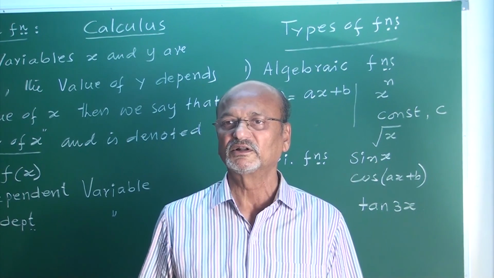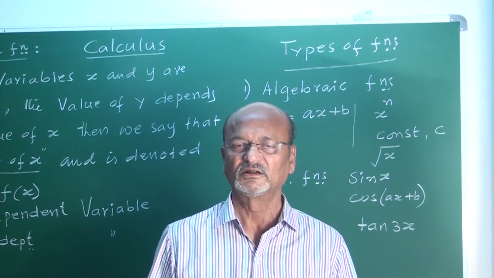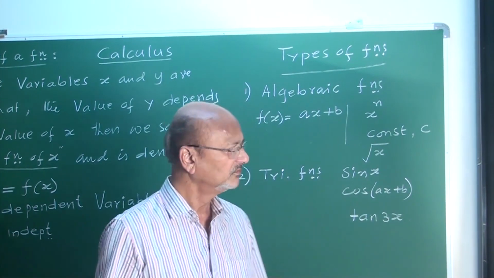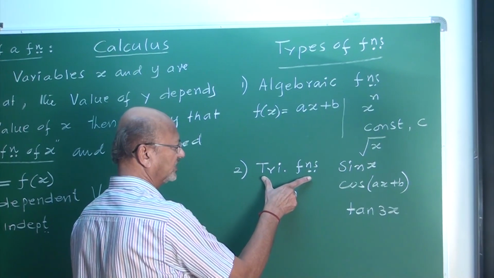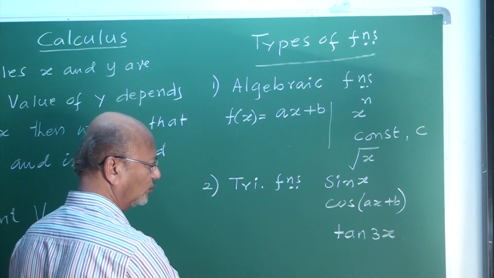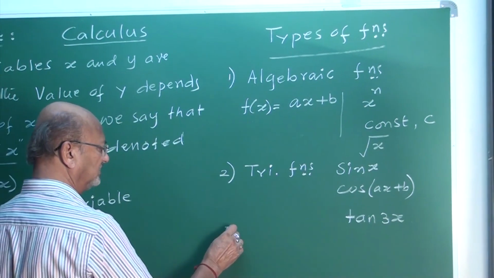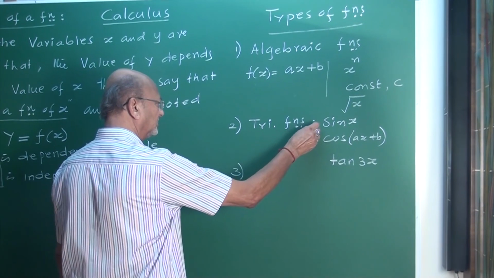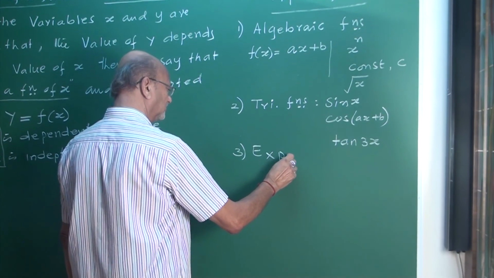What are the trigonometric ratios? Sin, cos, tan, cot, sec, cosec. Any function which contains these trigonometric ratios is called a trigonometric function. Sin, cos, tan, cot, sec, cosec, all the six. Yes, my friend. Third one, exponential function. These are trigonometric. Next is exponential functions.